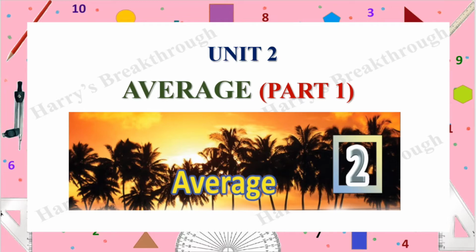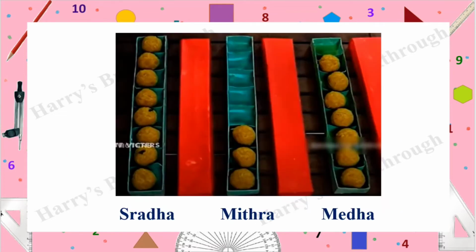After some time, his younger daughter Mitra came to him and said, I have only less number of sweets, but Medha has more sweets. When Medha heard this, she came and said, Shraddha has more sweets than me. And they start quarrel. So Vaswatan was in a trouble. So Vaswatan opened all the 3 packets. So he found that each packet has different number of sweets. Can you see this? Each packet has different number of sweets.